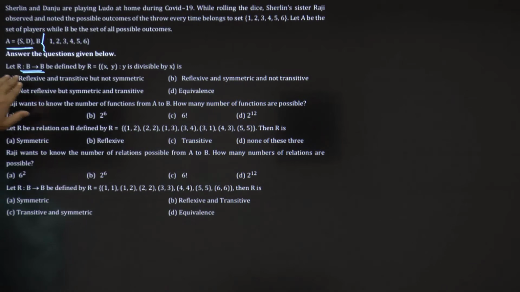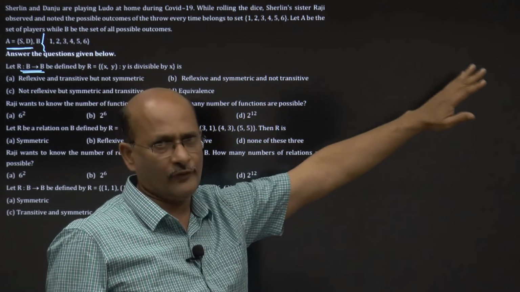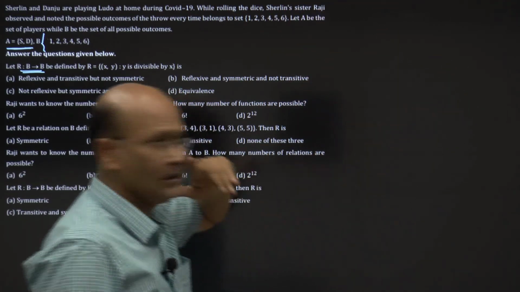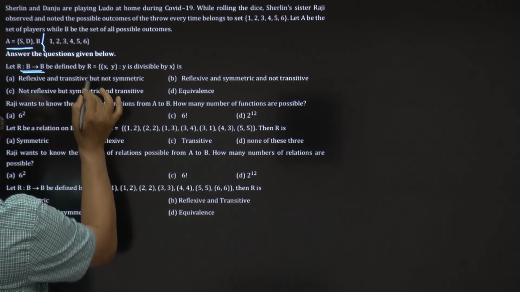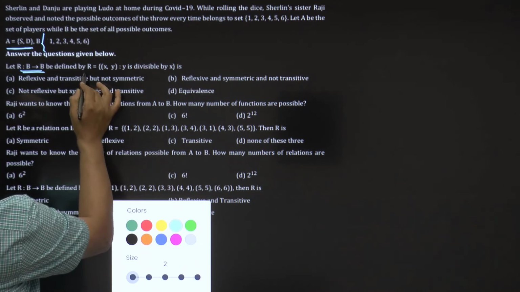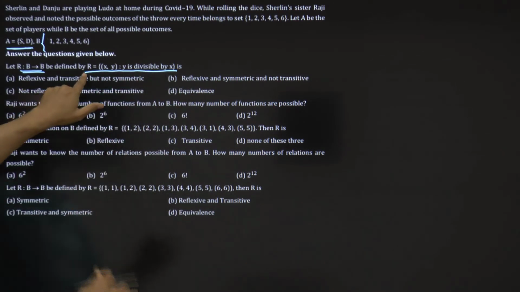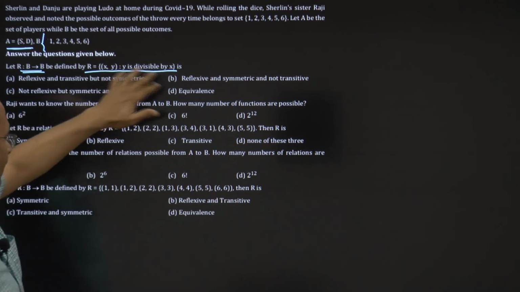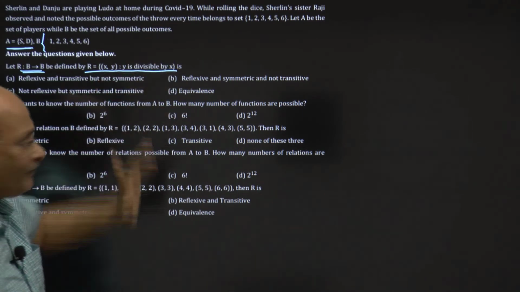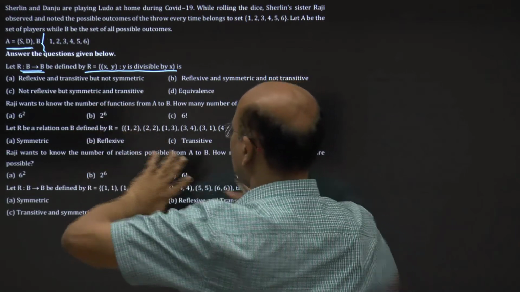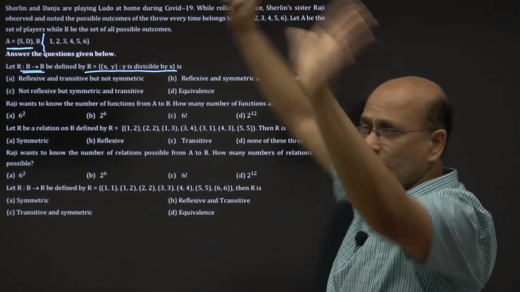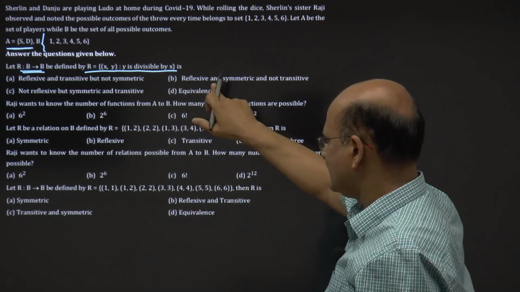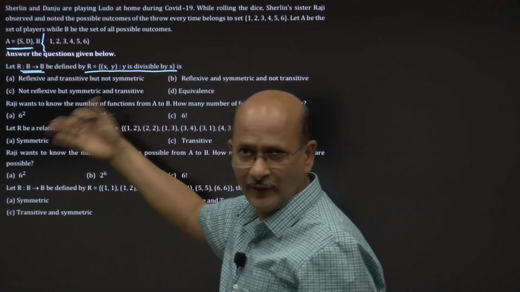Okay. Now, remember, first let us talk about this. See, B to B, I said 1, 2, 3, 4, 5, 6 and 1, 2, 3, 4, 5, 6. You have 36 ordered pairs in that case. But if you see carefully, they are telling that in that relation, the ordered pairs (x, y) are those where y is divisible by x. Now they are asking about reflexive. One way is to find all the ordered pairs and then pick out these cases, and then say whether it is reflexive, transitive and so on.